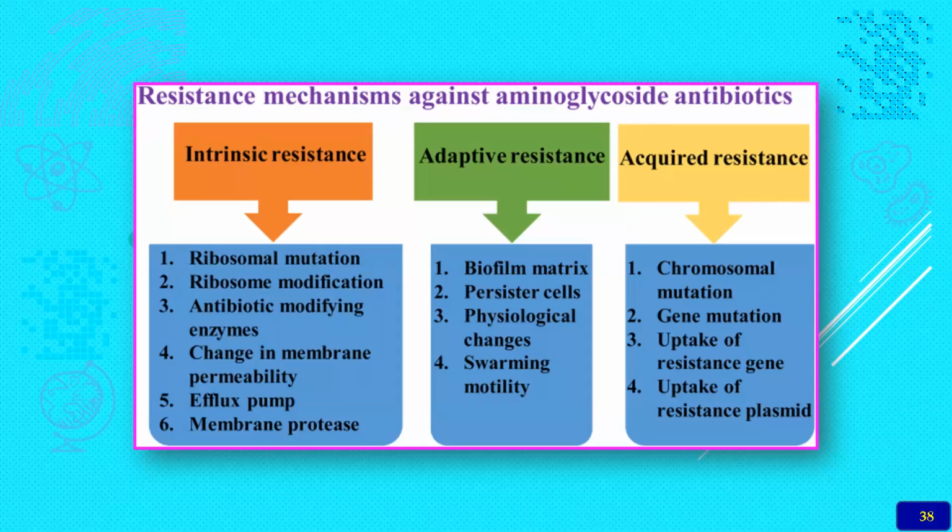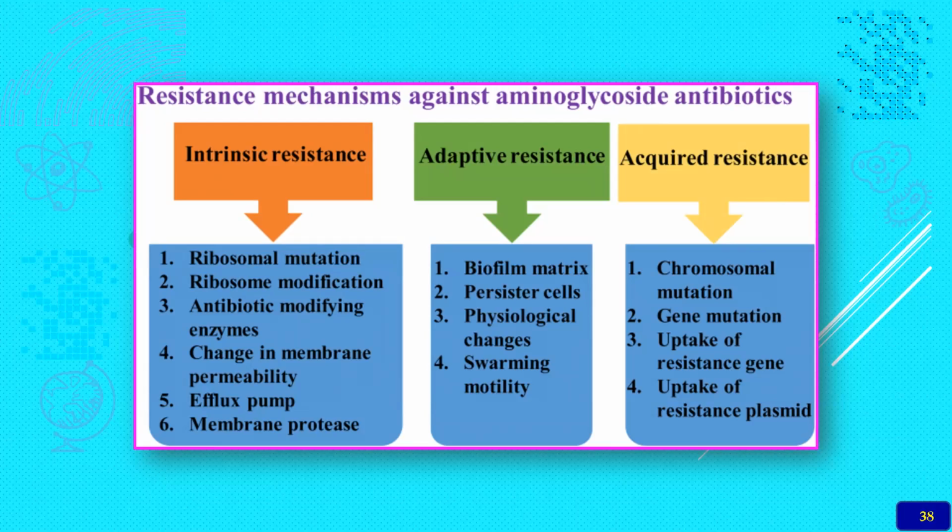So this is one of the recent topics. Biofilm especially is becoming very important, especially in the case of Staph aureus and also E. coli. And in persister cells, physiological changes will also occur. Then swarming motility will also be there, especially against antibacterial drugs. Whereas acquired resistance will be by chromosomal mutation, then gene mutation, then uptake of the resistance gene is also important.